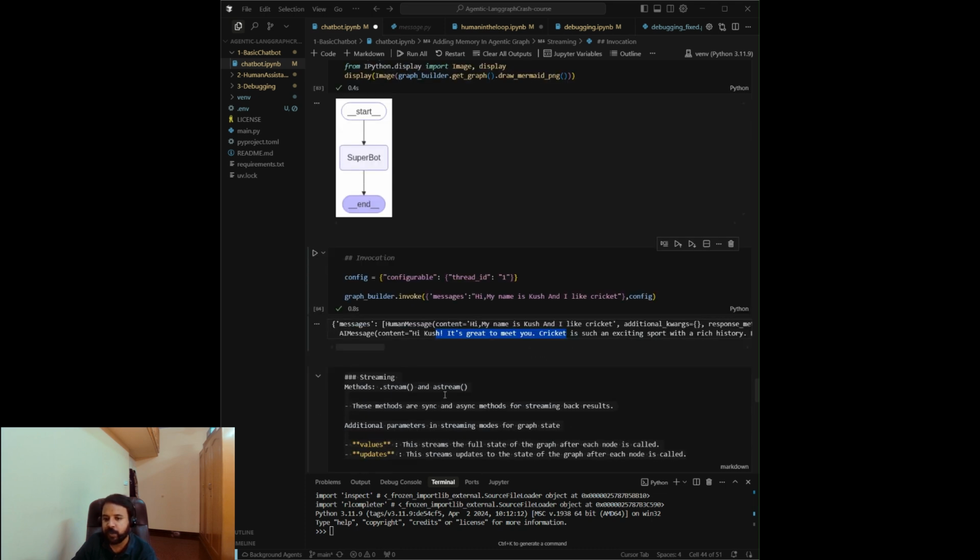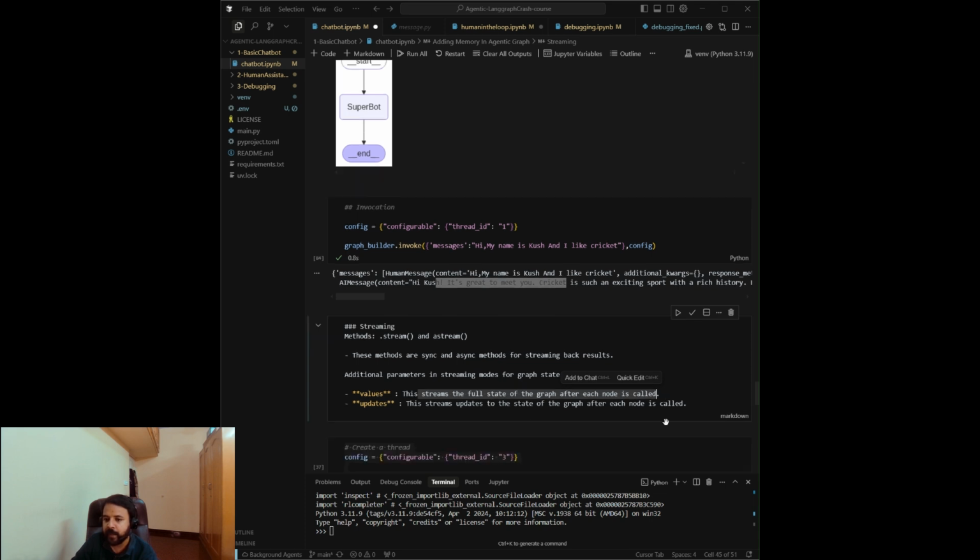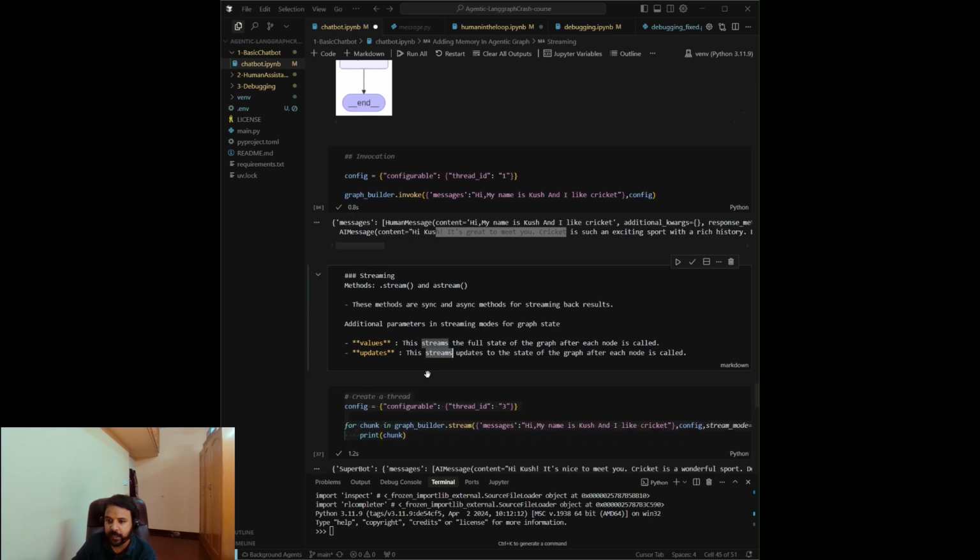In streaming we have a stream type and additional parameters; in this we have values and updates. Values will return the full state of the graph, like each message will be appended, and in updates only the last state will be returned.